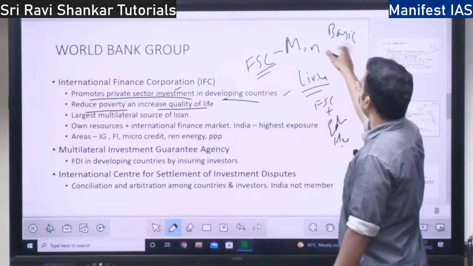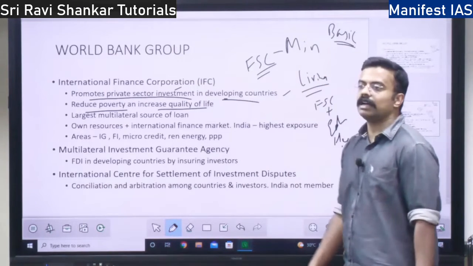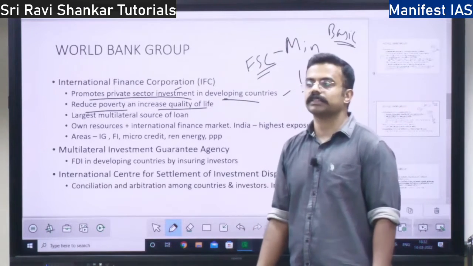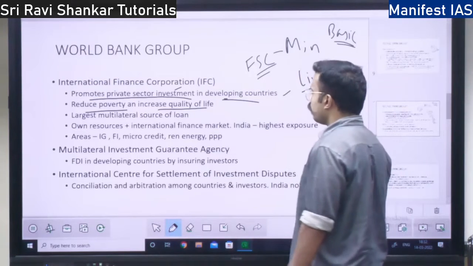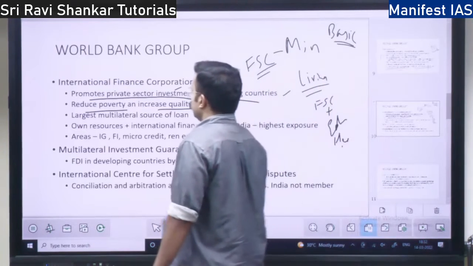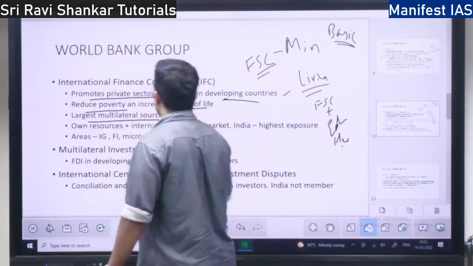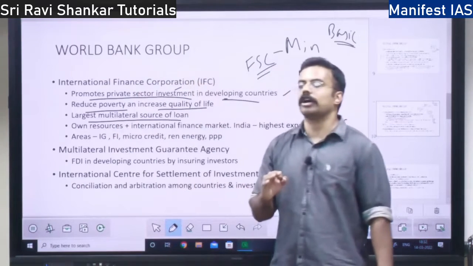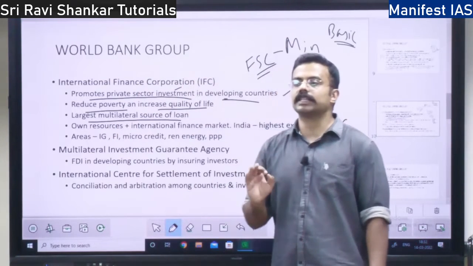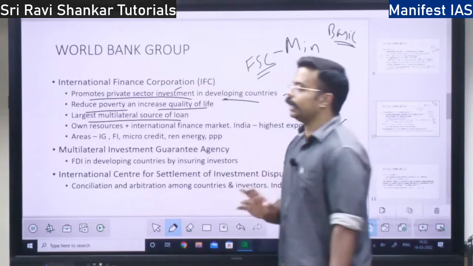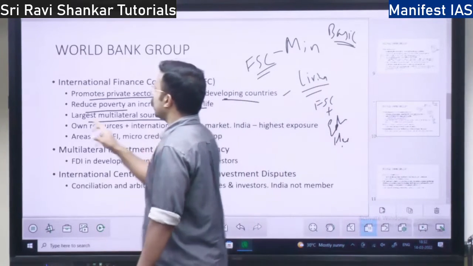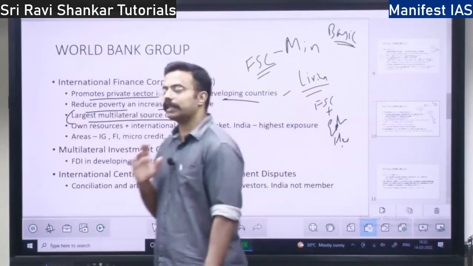So basic wage will be something in between the minimum wage and living wage, right? So next you have the IFC. This is the largest multilateral source of loan for private companies. If private companies want to take money, this is the largest multilateral source in the world, right?